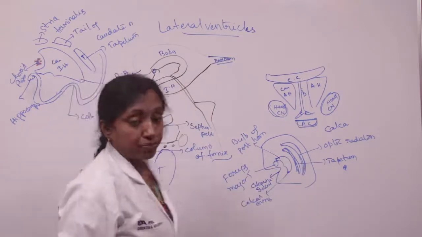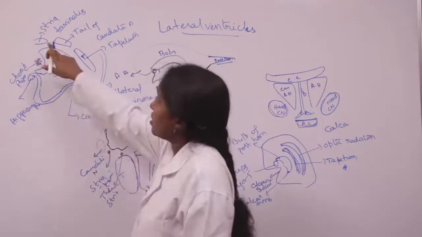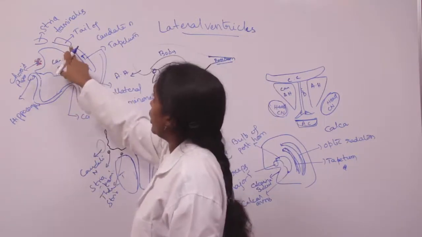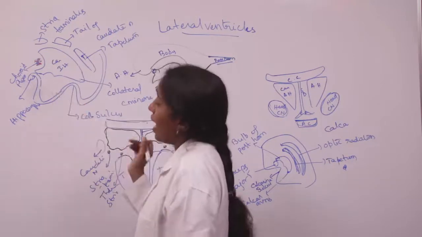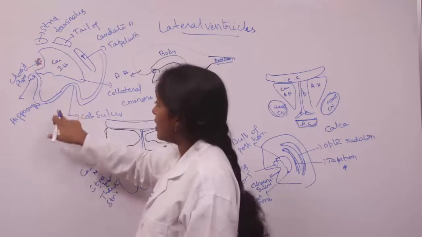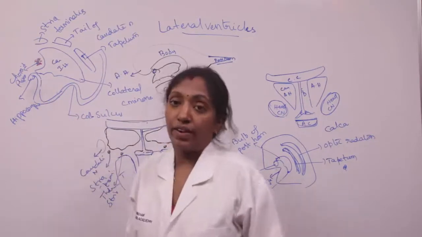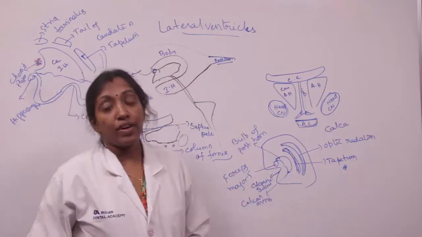And coming to the inferior horn, the roof and lateral wall are formed by the stria terminalis and tail of the caudate nucleus and tapetum, and the floor is formed by the collateral eminence, which is produced by the underlying collateral sulcus, as well as the hippocampus. They form the floor of the lateral ventricle. So that's about the lateral ventricle of the brain.